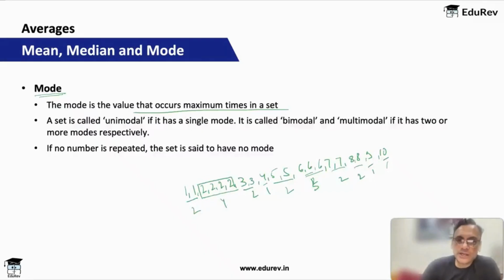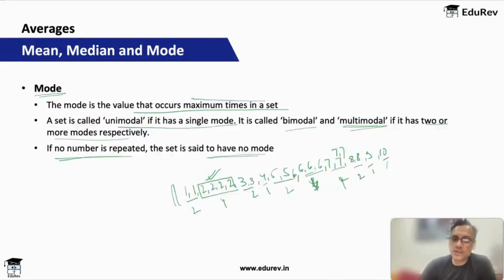So the mode is the value that occurs the maximum number of times in a set, as simple as that. A set is called unimodal if it has a single mode. So this data has a single mode, so it is unimodal. It is called bimodal and multimodal if it has 2 or more modes respectively. For example, if it was 6, 6, 6, 6, let me add one more 6. So 6 is also 4 times. So now it is bimodal. If it is 7, 7, 7, 7, this is also 4 times. So then it is multimodal. And if no number is repeated, then it is said to have no mode.